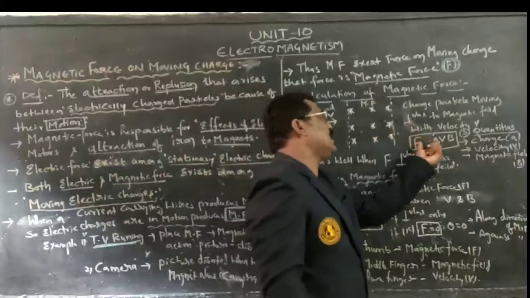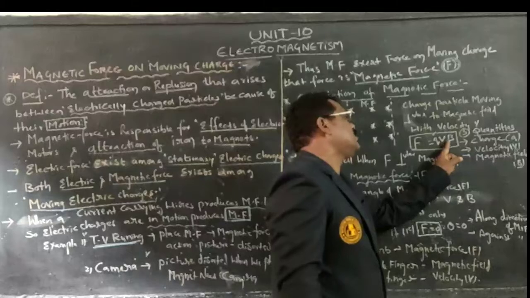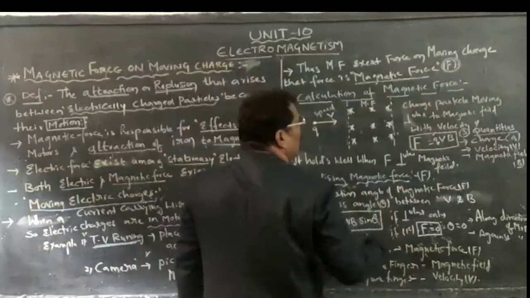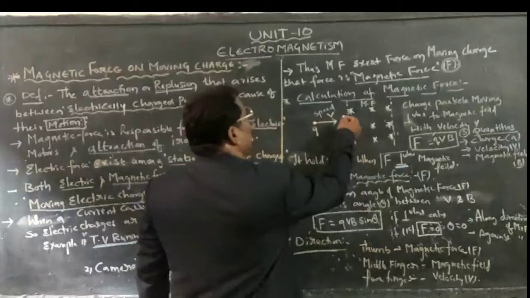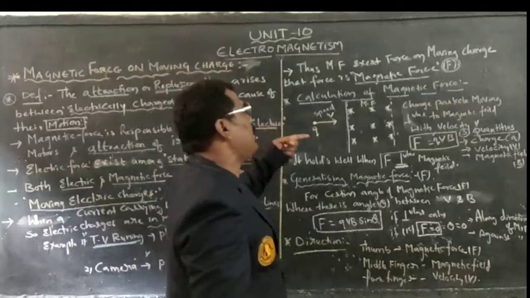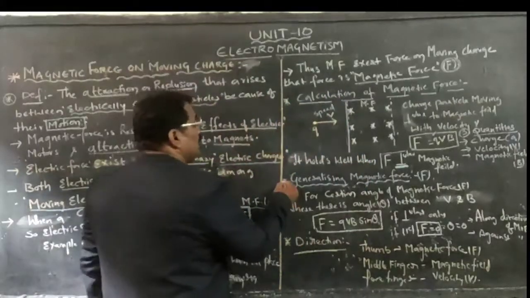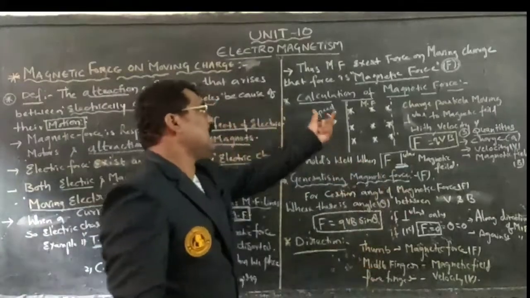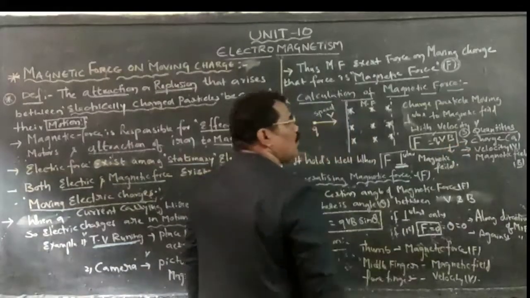This magnetic force is a product of three things: charge, velocity of the charged particle in motion, and magnetic flux density. Therefore, the magnetic force acting is perpendicular to the magnetic field, and if it is exactly perpendicular, then it holds much better. Now we are generalizing this particular magnetic force. If it is exactly perpendicular, we have the formula F is equal to qvB.